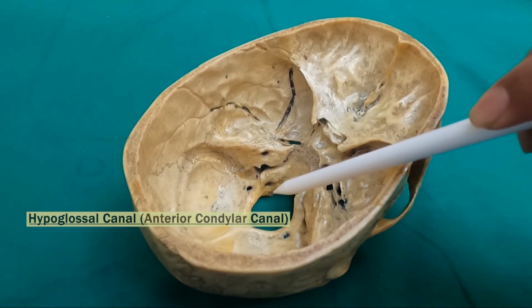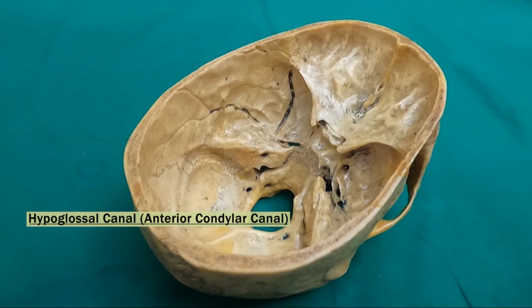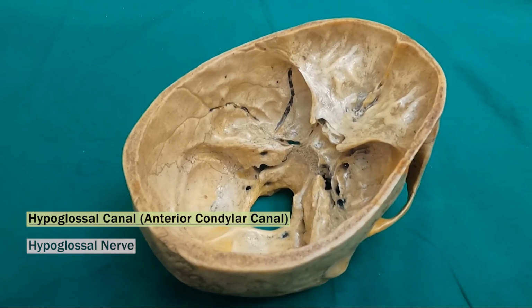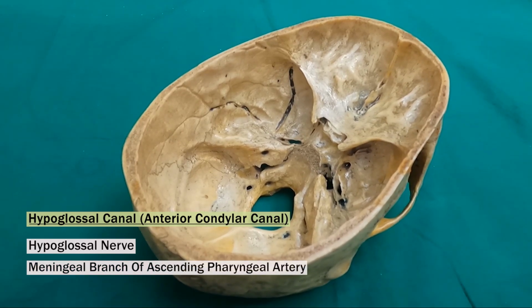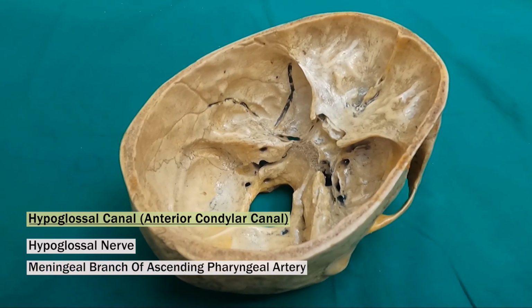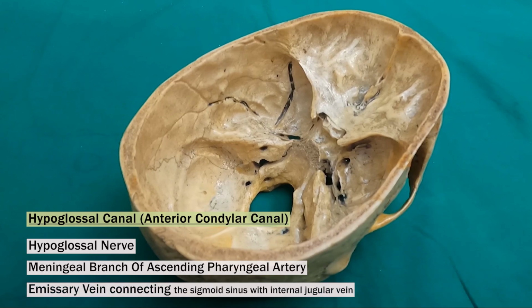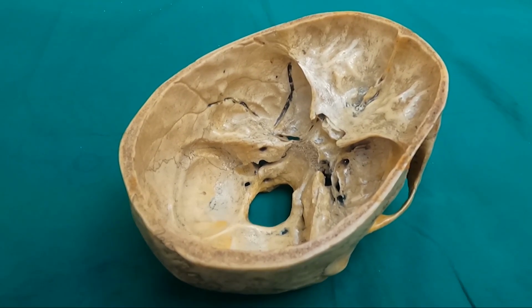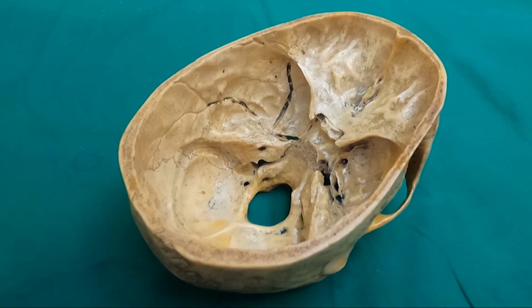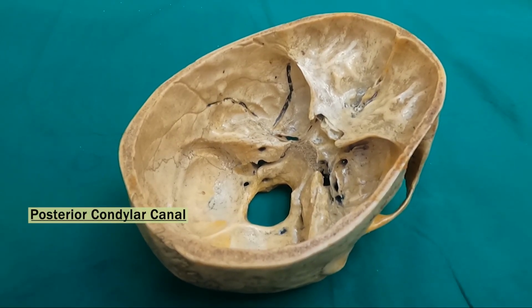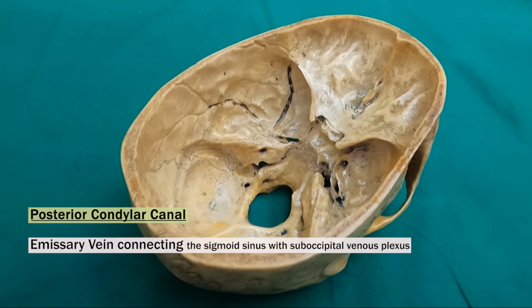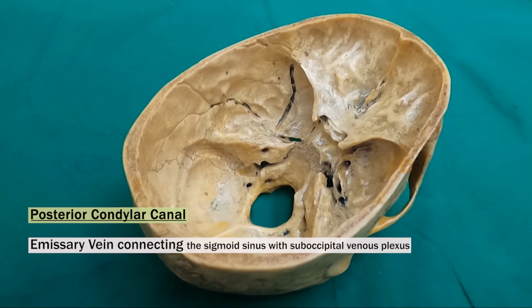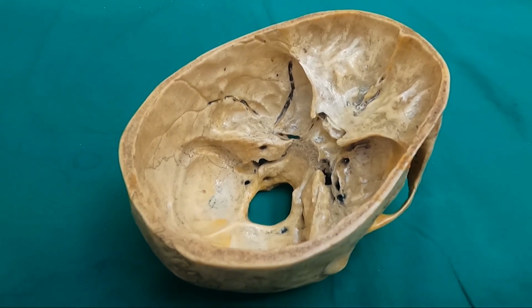The hypoglossal or anterior condylar canal transmits the hypoglossal nerve, the meningeal branch of the ascending pharyngeal artery, and an emissary vein connecting the sigmoid sinus with the internal jugular vein. The posterior condylar canal transmits an emissary vein connecting the sigmoid sinus with the suboccipital venous plexus.